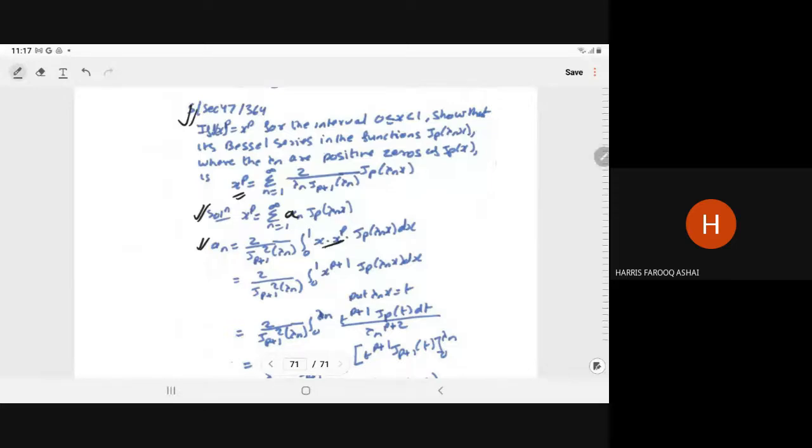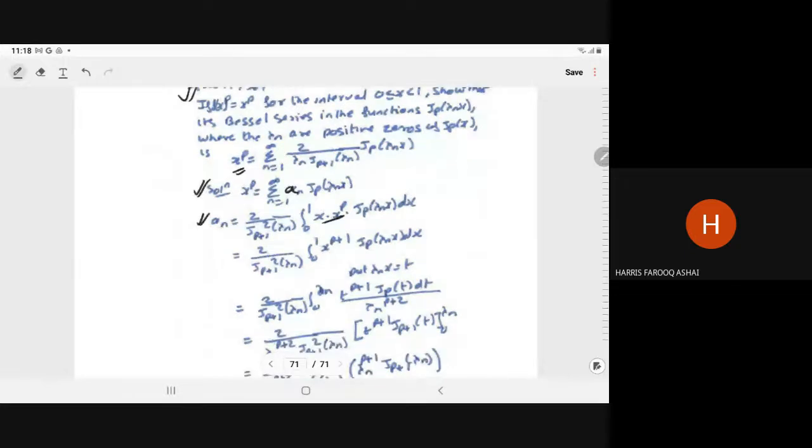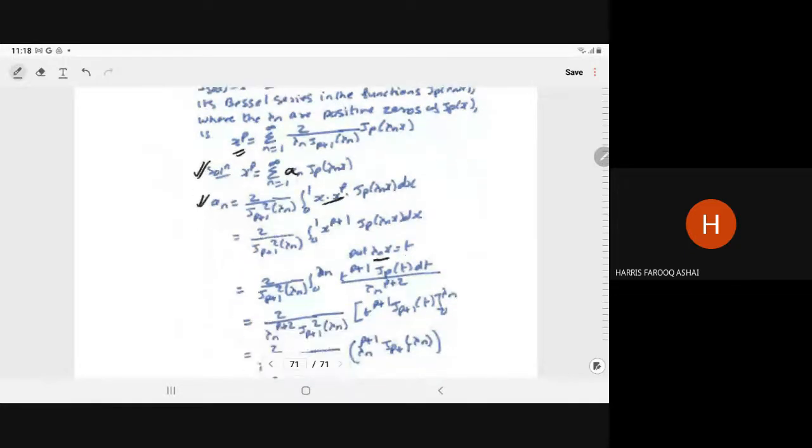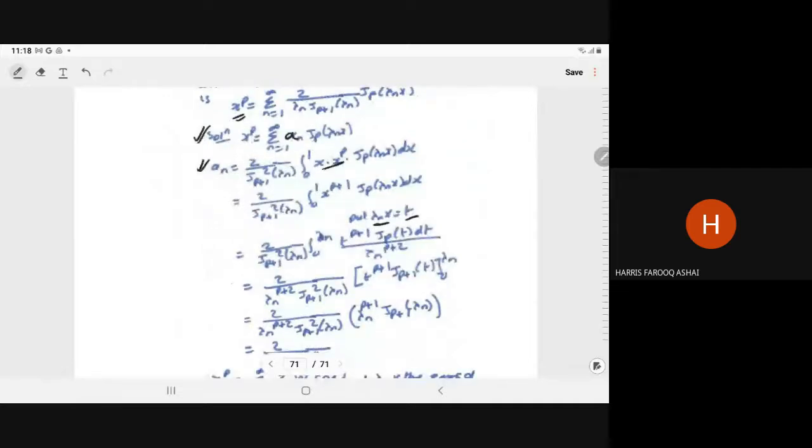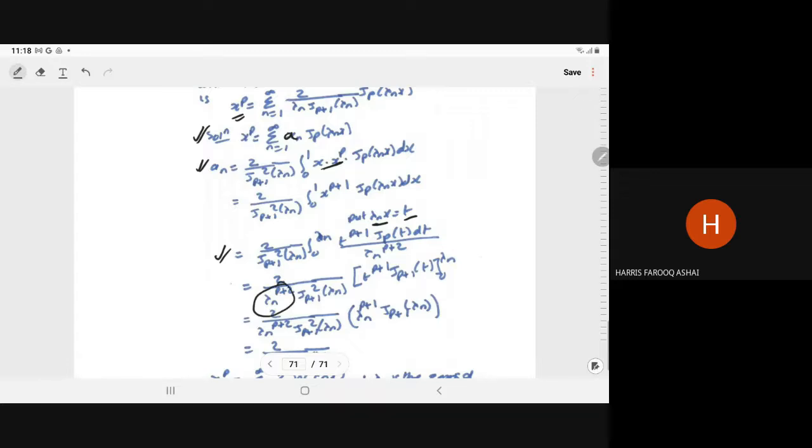This can be written as x to power p plus 1, and when we put lambda n x is equal to t, we have 2 upon J(p+1) square lambda n, integral 0 to lambda n of t to power p plus 1 Jp(t) dt upon lambda n to power p plus 2. So that lambda n to power p plus 2 you can write outside the integral, and the integral of t to power p plus 1 Jp(t) will be t to power p plus 1 J(p+1) by recurrence relation 1.